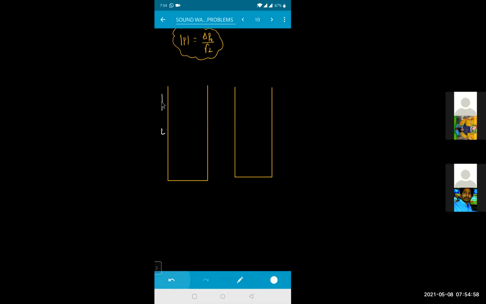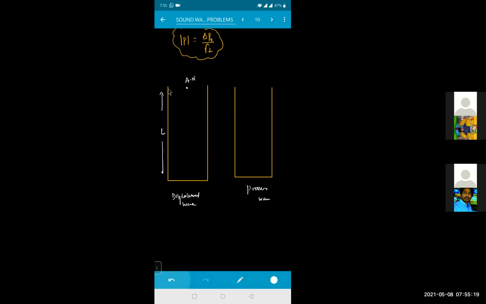So I'm writing the displacement wave, and here I'm writing the pressure wave. I already told you, this is the point which is open. At the point of open, we get an antinode.